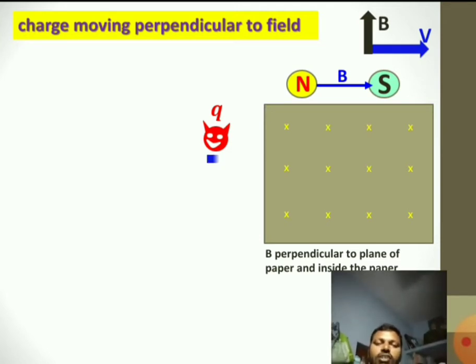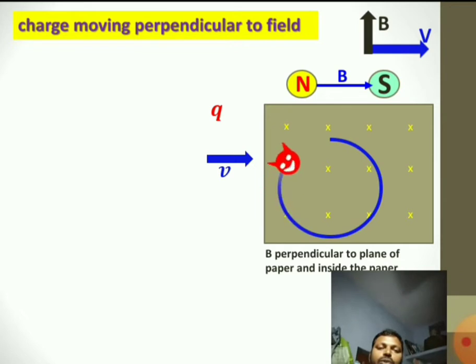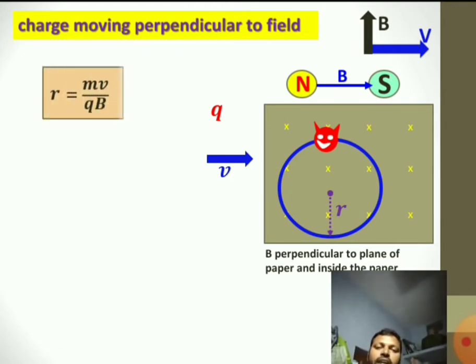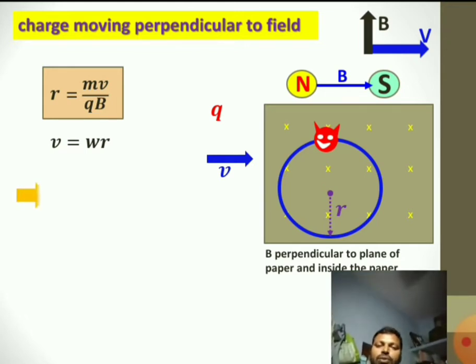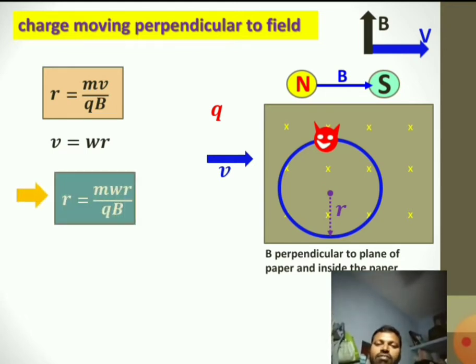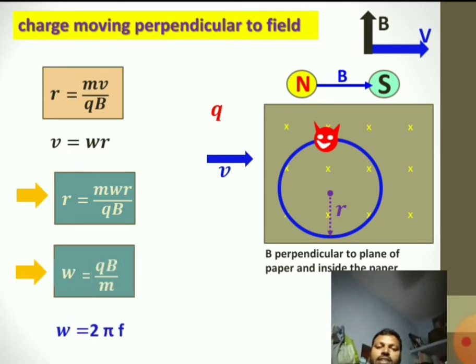Now when a charged particle is moving with velocity v and it is entering into the field, after entering it chooses a circular path. The radius of that circular path is r. From above derivation r becomes mv by qB, but actually linear velocity v is equal to omega r. Omega is angular frequency. If I substitute that, r is equal to m omega r by qB. r cancels, and rewriting that equation for omega, omega is equal to qB by m.